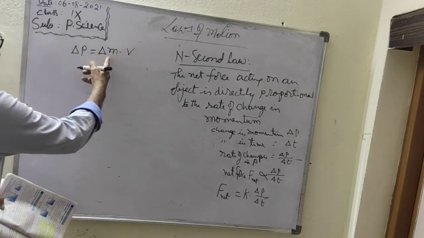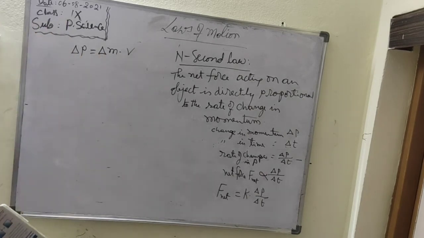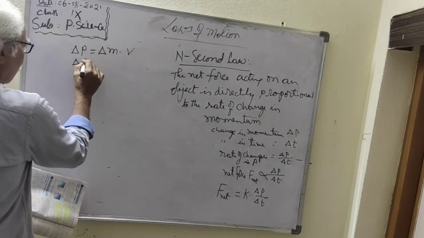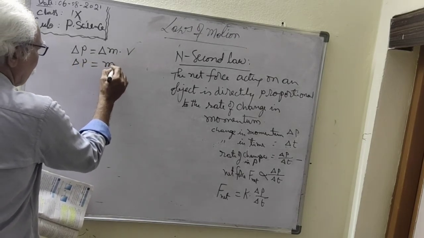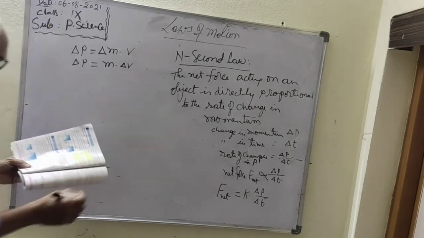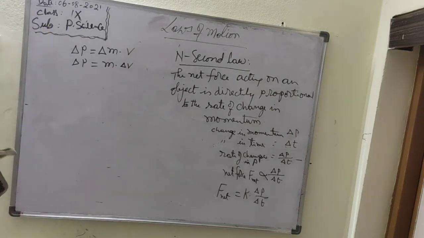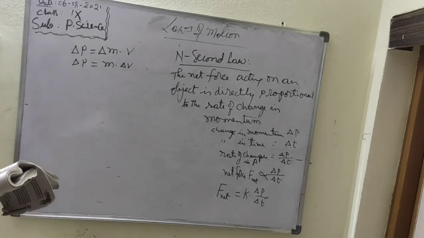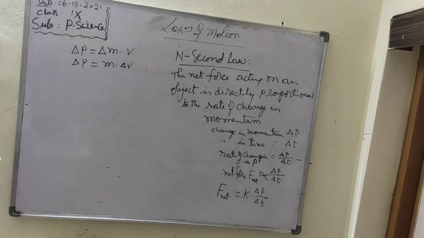When the mass changes, momentum also changes. If the mass is constant, then change in momentum is equal to mass into change in velocity. When the mass changes, momentum changes, or when the velocity changes, momentum changes.